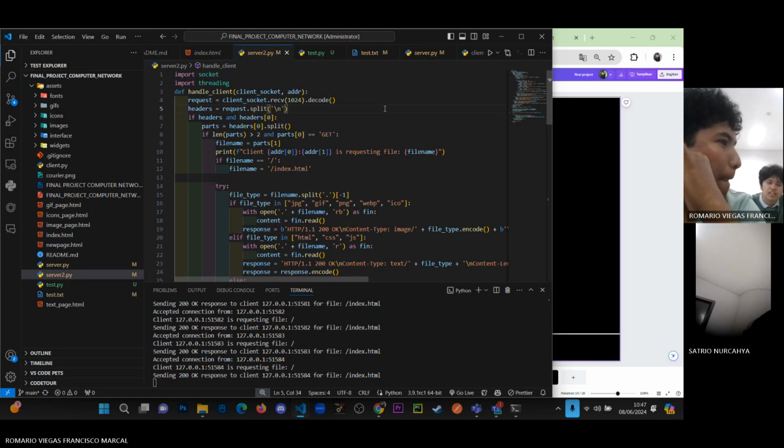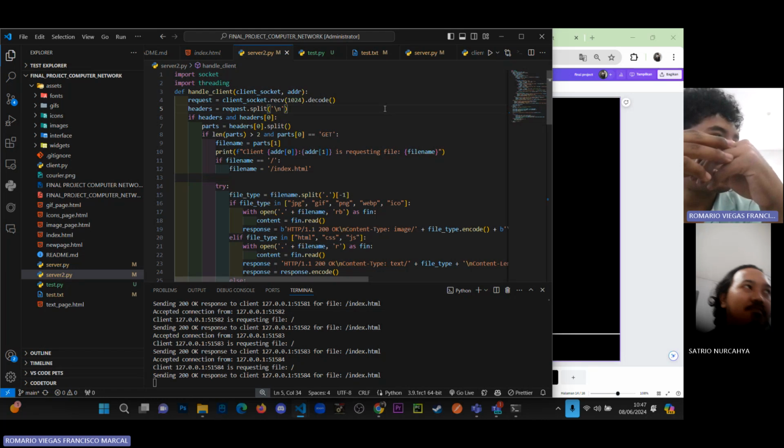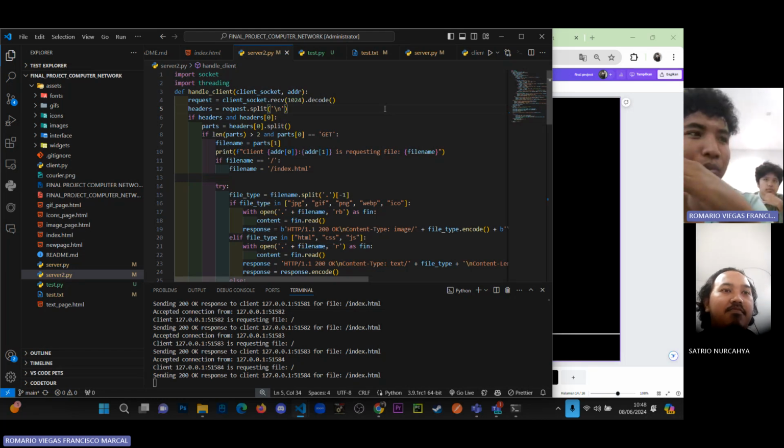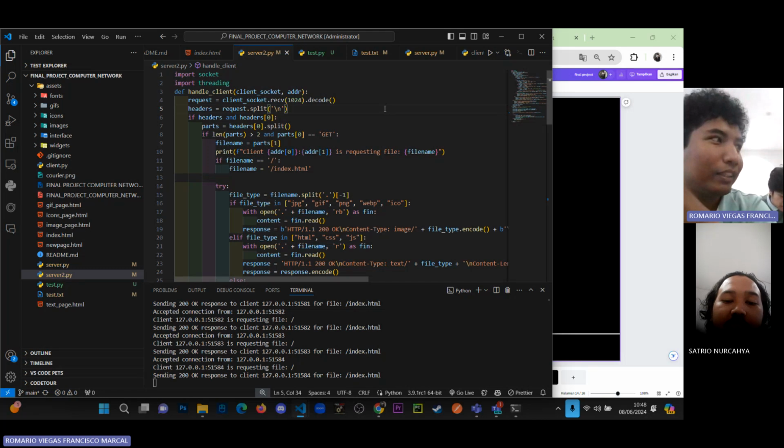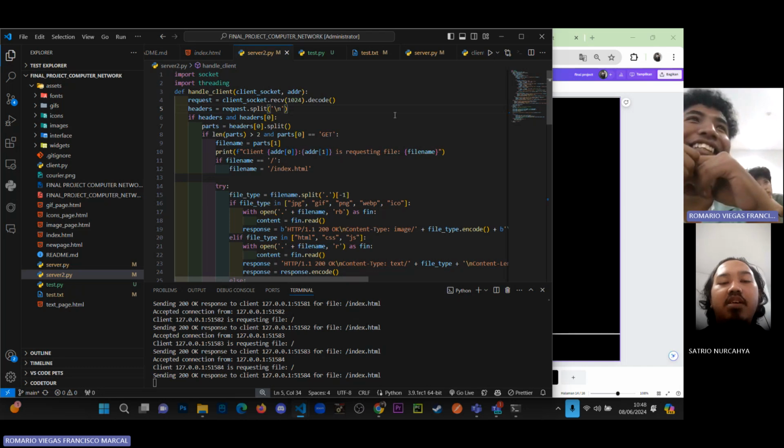For me, I think it's possible, but technically how to code it, I have no idea. In my opinion it's possible because TCP is only a protocol, and UDP is also a protocol that makes a connection between the client and the HTTP web server. So I think it's still possible, but the technical part, how to code it, I still have no idea. Okay, no problem.